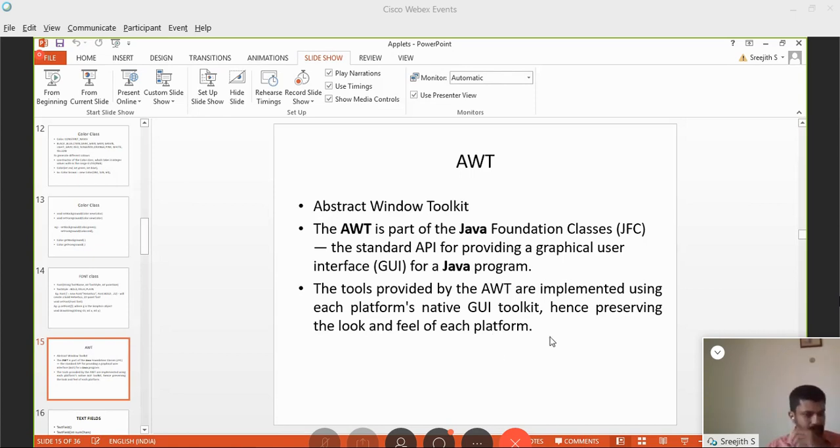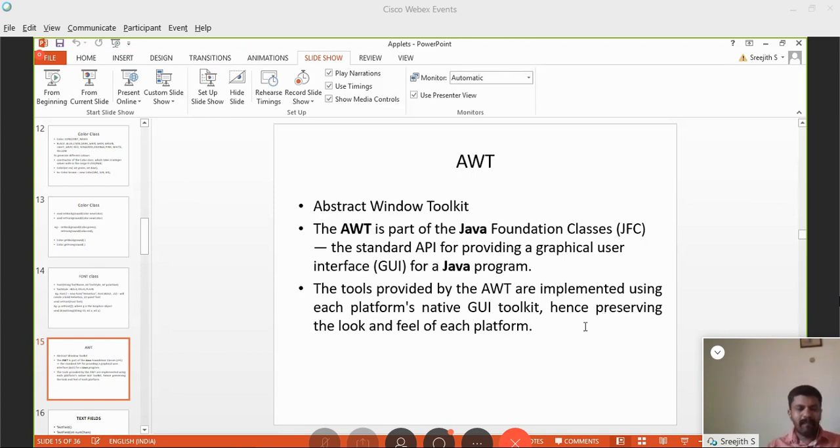I'll explain that point. Many of you may be doing your Java programs in Linux, and many of you may be doing your Java programs in Windows. So you will be creating a window. When you create a window using AWT, the look and feel will be similar to your platform. Platform means operating system. So if you are working in Linux, your GUI will look similar to Linux. And if you are working in Windows, your GUI will look similar to Windows. That is, for the same program, you may get different look and feel in two platforms.